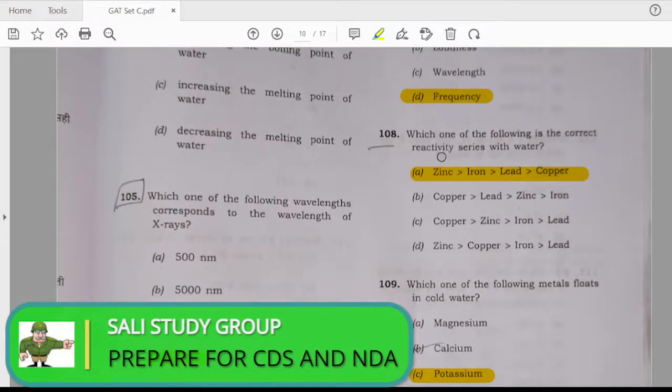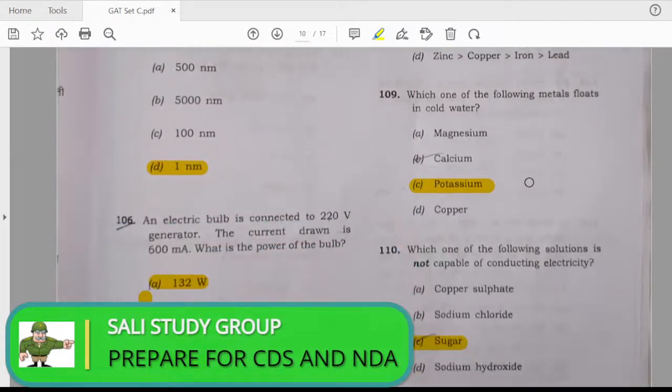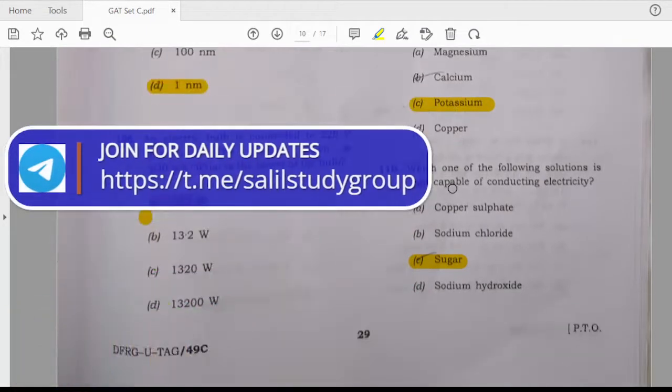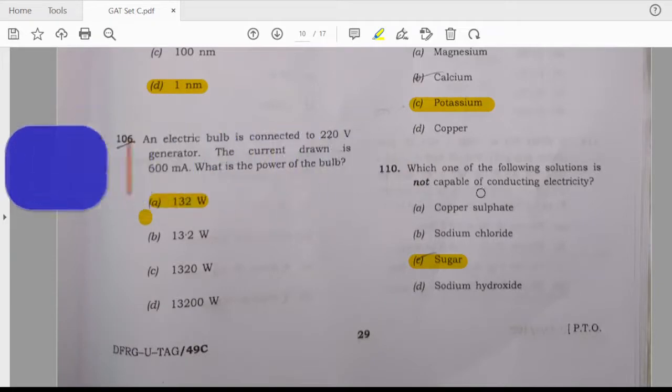Which of the following is the correct reactivity series? Zinc, iron, lead and copper is answer A. Which of the following metals floats on cold water? The answer is C, potassium. Which of the following solutions is not capable of conducting electricity? Answer is C, sugar.